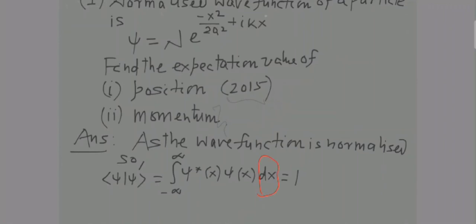Because clearly your wave function is one dimensional, as is visible from the expression. So as it is a one dimensional wave function, dx will come instead of d tau. This is quite an obvious thing.